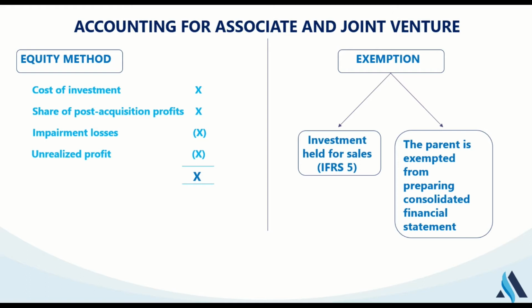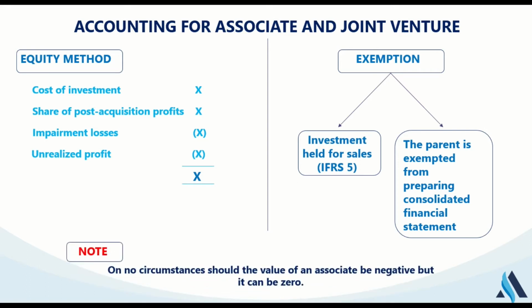Another thing we need to discuss here is this. It is possible that an investment in an associate can impair, or maybe there is a loss which can make this figure, which we recognize in our statement of financial position here, reduce.